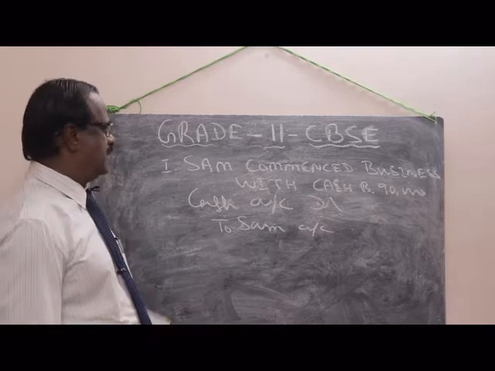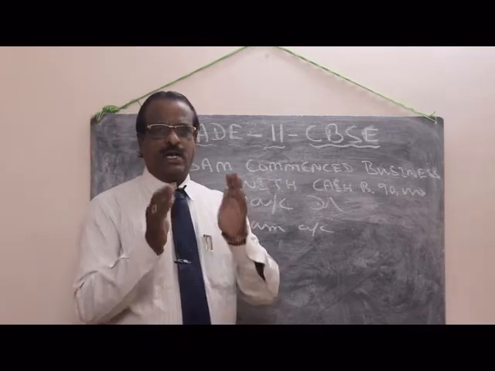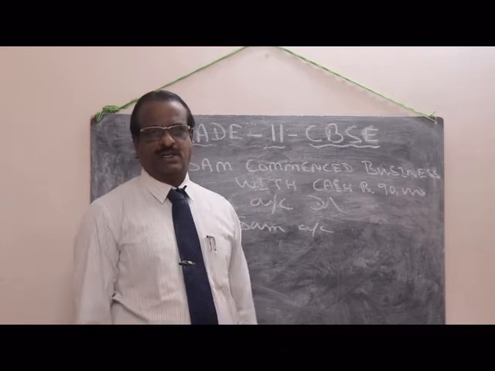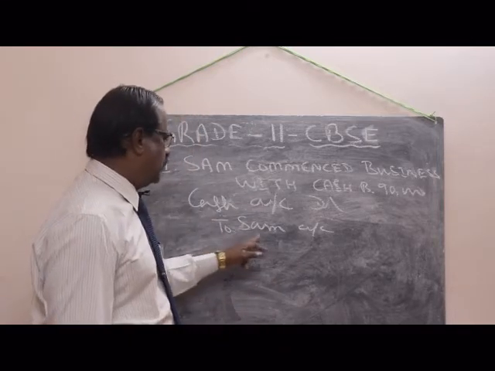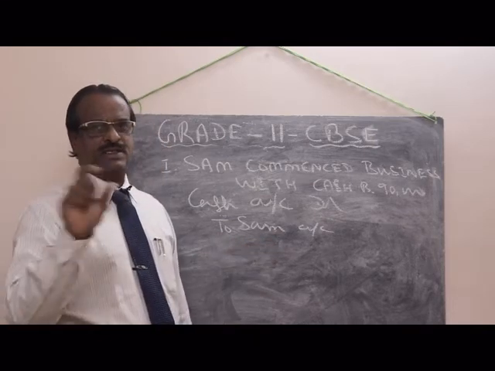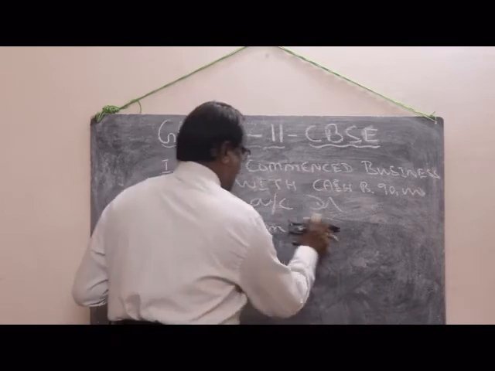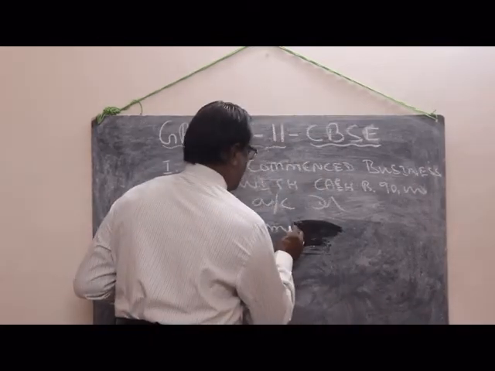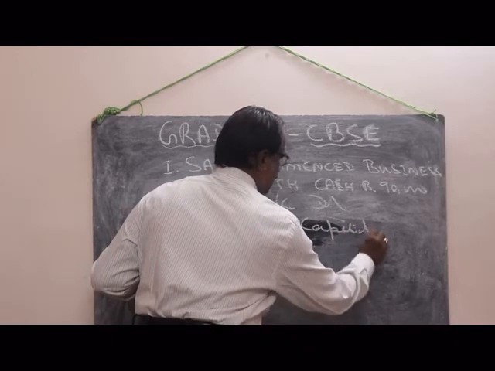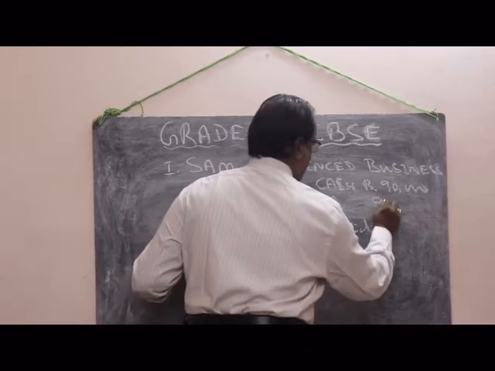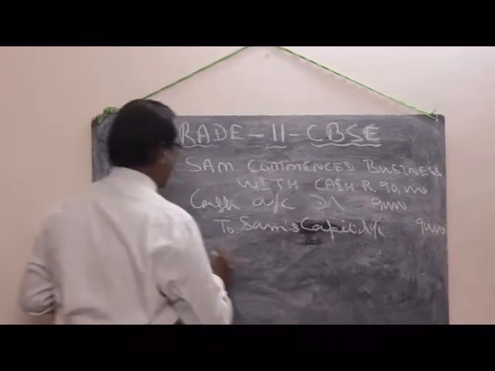The reason is the first contribution to the business is called capital. Hence, you don't write simply Sam account. You must write Sam's capital account. So inner column 90,000, outer column 90,000.